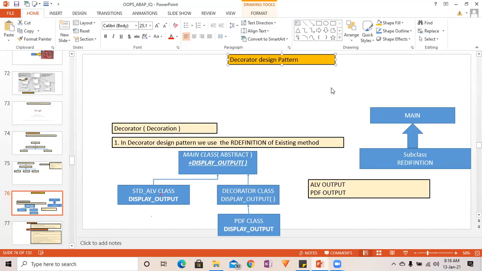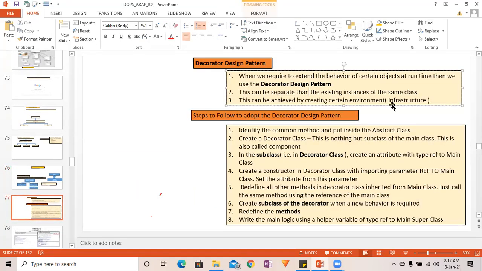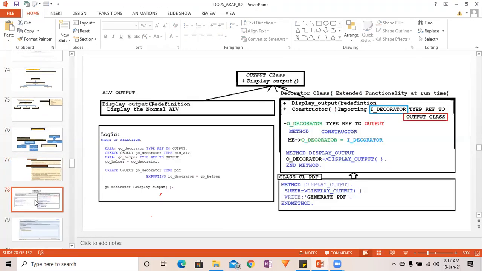You have an existing method in some class, and you are going to inherit that class and redefine it. So based on your requirements, you are decorating based upon your requirements. This is the basic concept of the decorator design pattern. Just go through this and you will be able to understand it better. But that is the main purpose of the decorator design pattern.